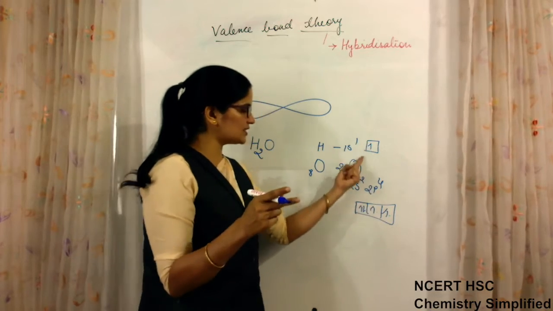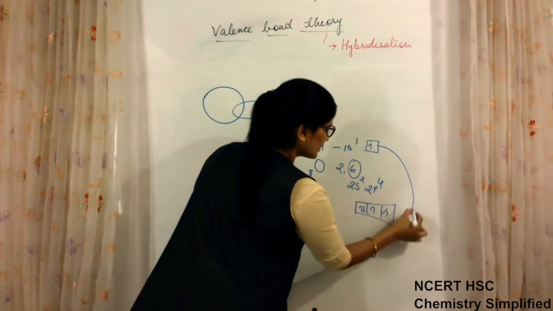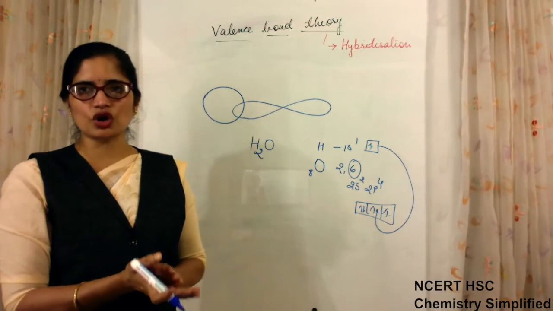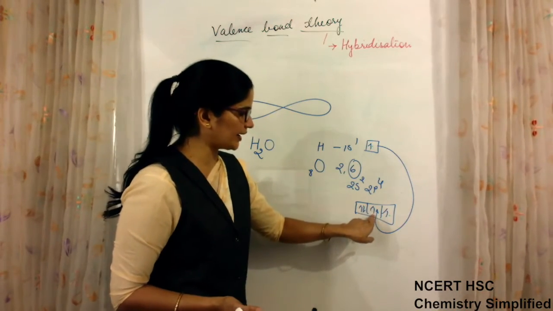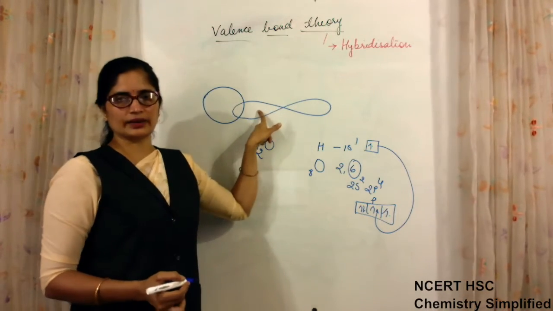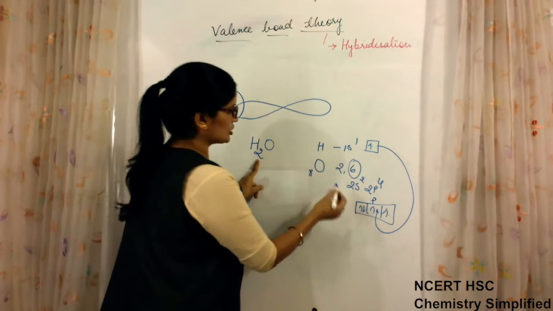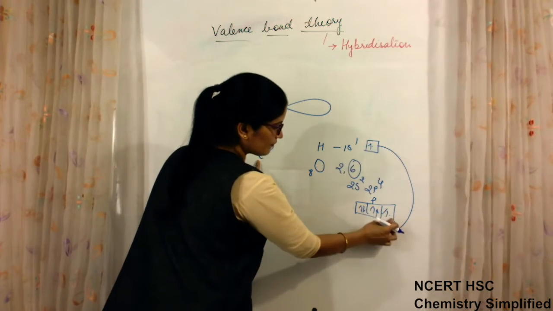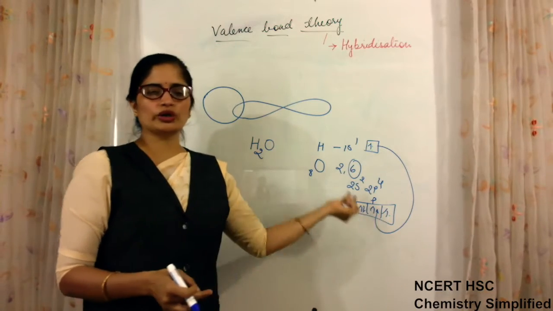So because these are vacant, what will happen? This will pair with this, overlapping. What we are calling atomic overlapping. This overlapping of one hydrogen will take place with this vacant p orbital, and the shape of p is this. Similarly, we have another hydrogen. This hydrogen will also have the same orbital. This will overlap with another vacant one, and that is why we have H2O molecule formation.